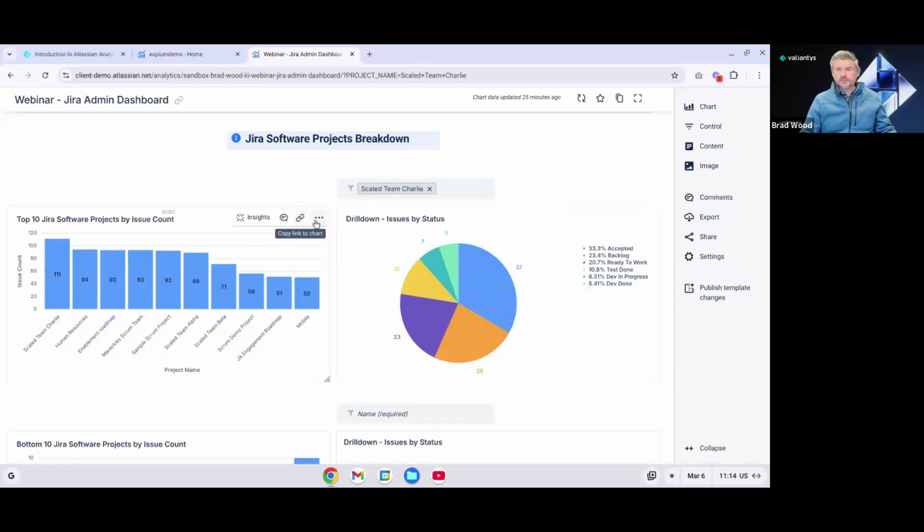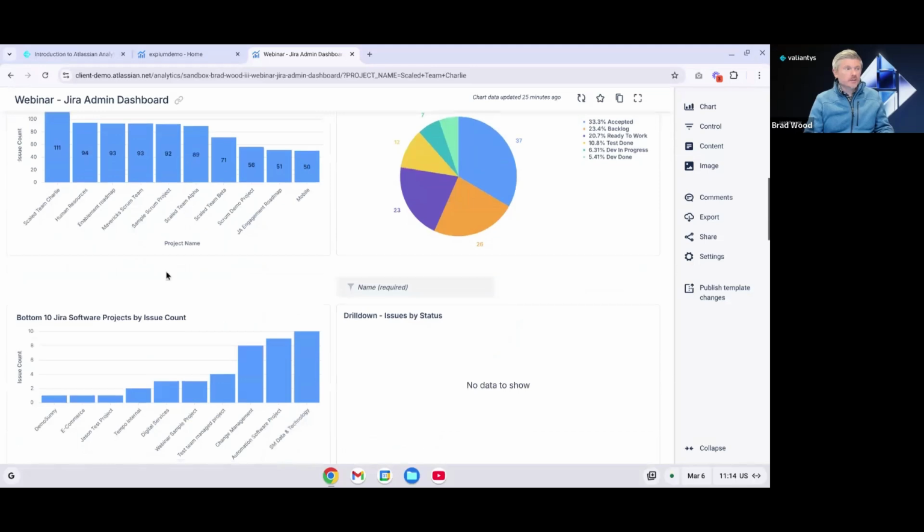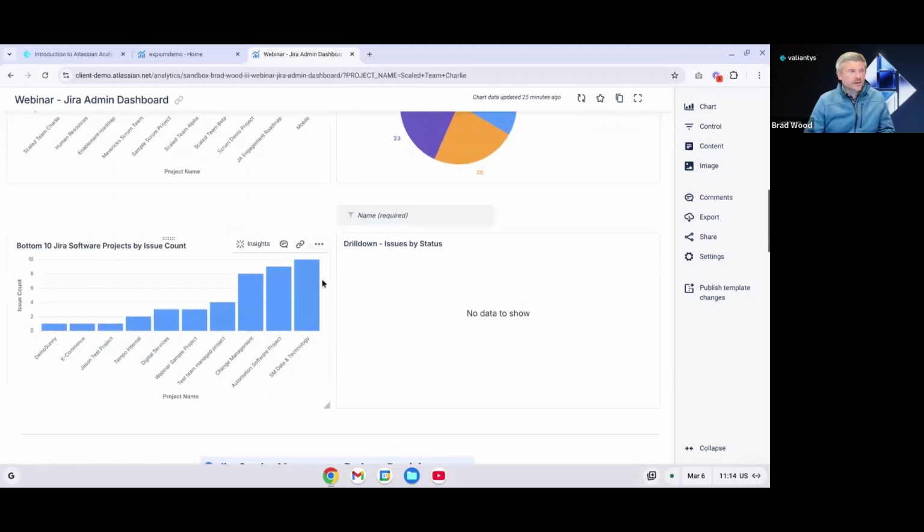The same thing can be done for your bottom 10 software projects. So maybe you want to know, hey, which projects have the least number of issues? Are these still being used? Do we still need them, etc.? We can see some of these projects have a single issue in them, so perhaps those aren't needed. And again, I could click into these and drill down into that data a little bit further to see what those issues actually are.